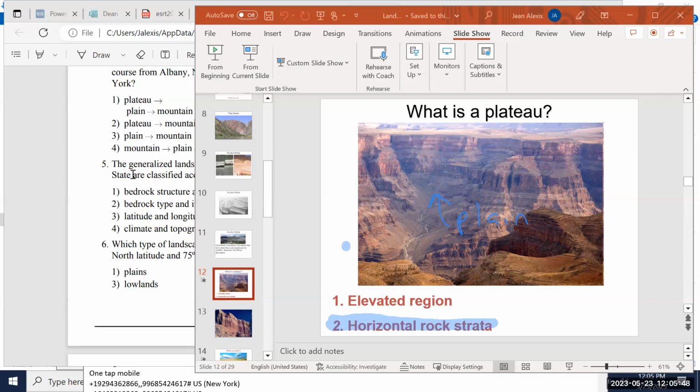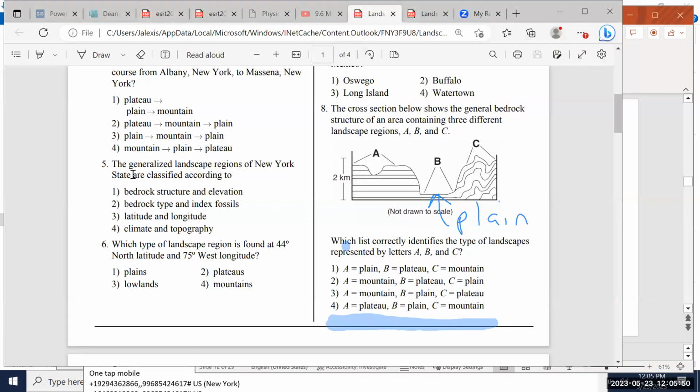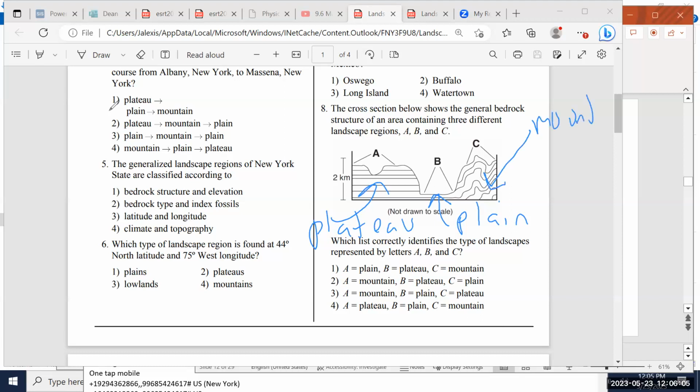So when I go back to my worksheet, horizontal rock layers, definitely this is a plateau. Distorted rock layers, this is definitely a mountain. And so therefore, the correct answer is choice 4.